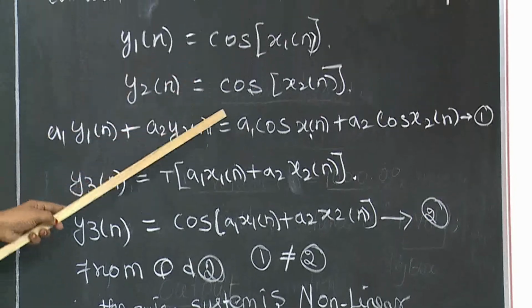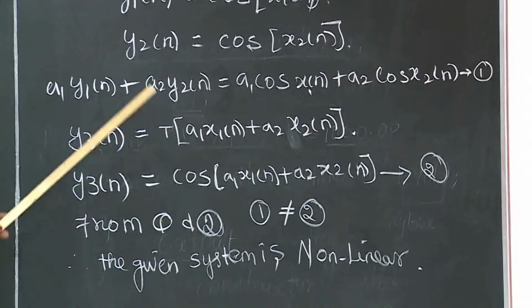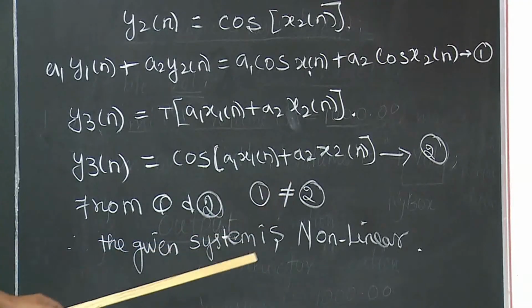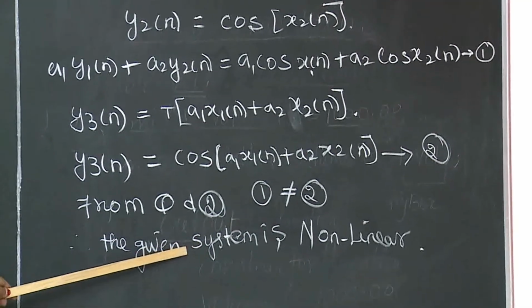So from 1 and 2 we conclude that the two equations are not equal. So the given system is a non-linear system.